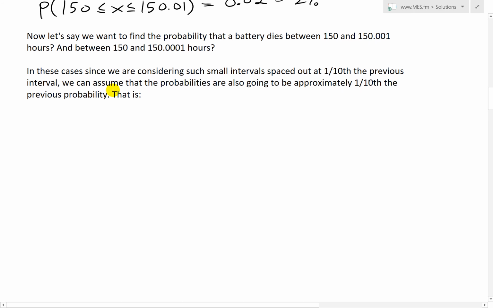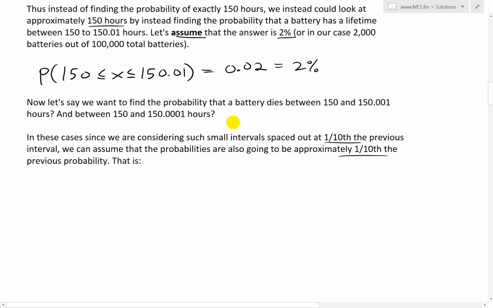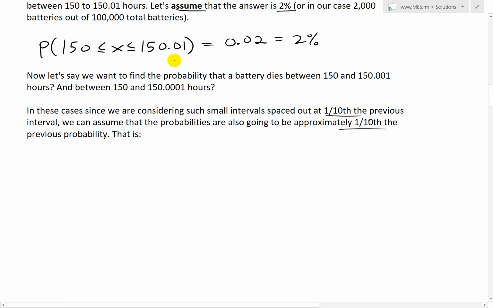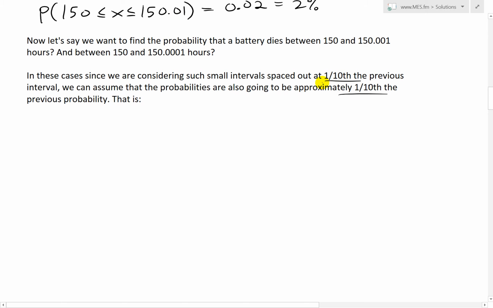In these cases, since we are considering such small intervals spaced out by 1/10 the previous interval, we can just assume that the probabilities are also going to be approximately 1/10 the previous probability. We're assuming it's really small, so that the amount you decrease this interval will also decrease the probability in a linear fashion. So again, 1/10, 1/10. But again, that's just an assumption.